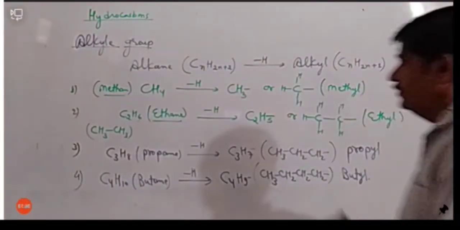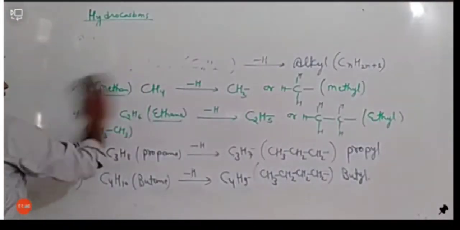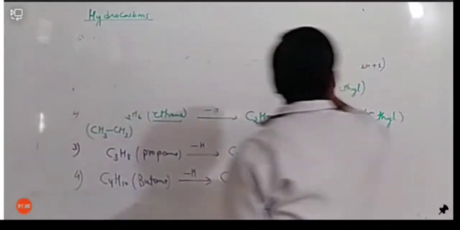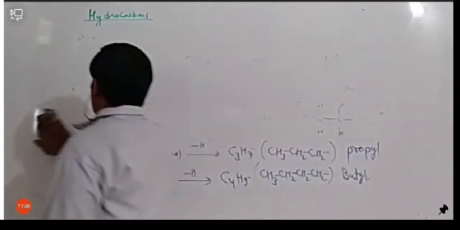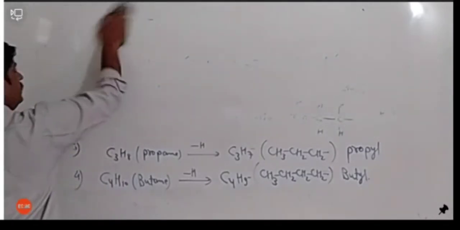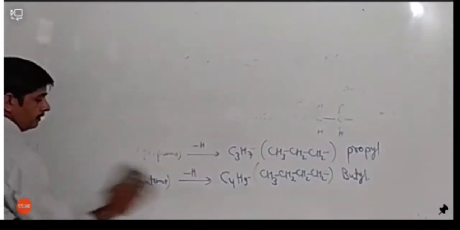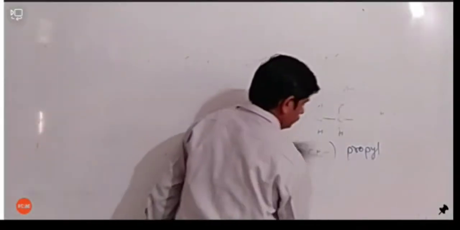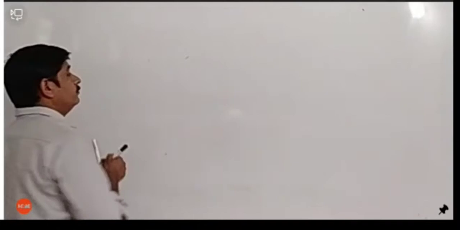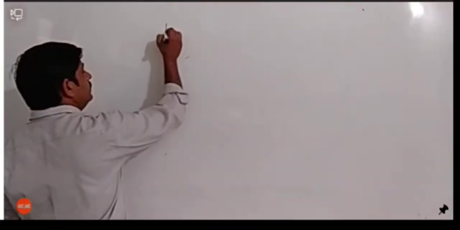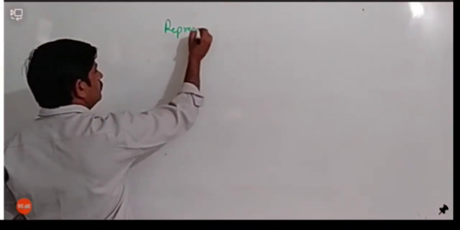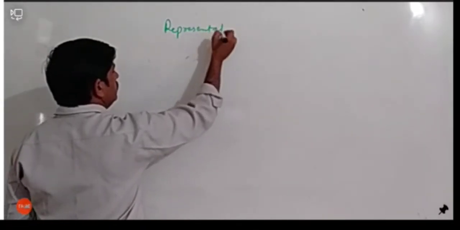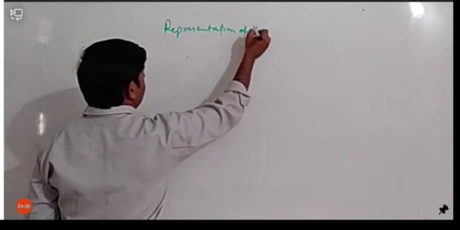Yes. Let me rough it. After alkyl, we will know how we can represent different types of hydrocarbon. Let's see. Different types of hydrocarbons can be represented in different ways. Okay, so we are seeing representation of hydrocarbons.